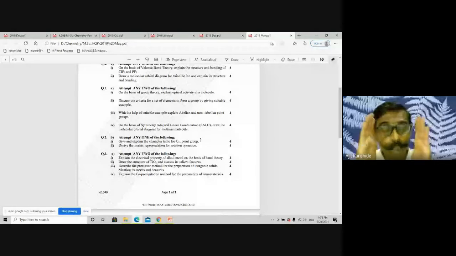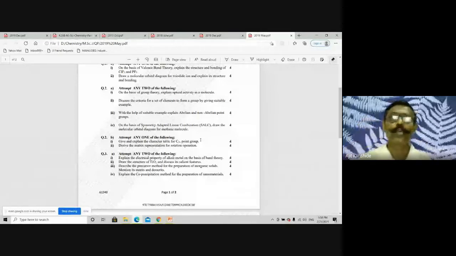You have to explain. In the NET examination, it is not expected to learn the character table by heart. They provide you the character table, all the translatory, rotatory functions, even quadratic functions, and then you have to answer. Here they expect you to remember the character table for C3V, and you have to explain the terms involved in that C3V point group. Construction is different and explanation of the terms is different.